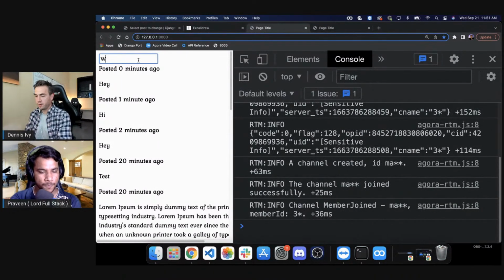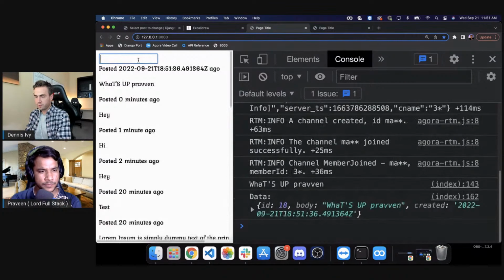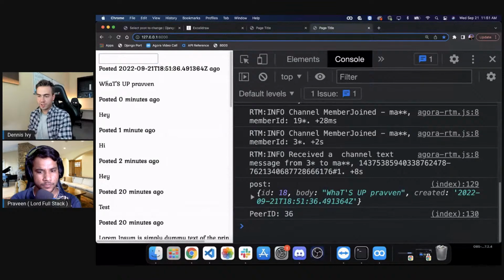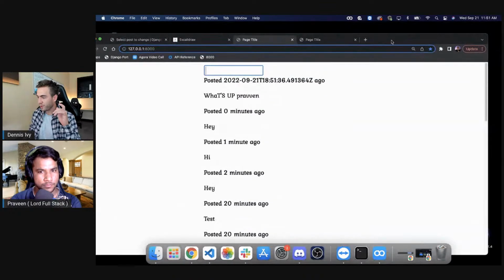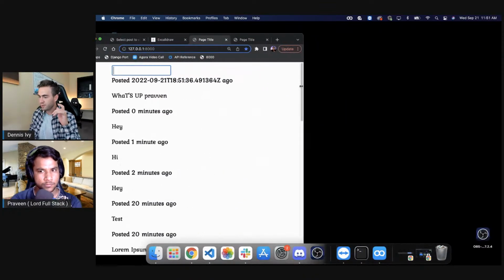So we'll say, what's up, Praveen? And then on the other side, we should see what's up, Praveen. So hey, that's working. So let's put these side by side. And I don't know how to do the split screen with the Mac. So what I'm going to do here is just minimize it.